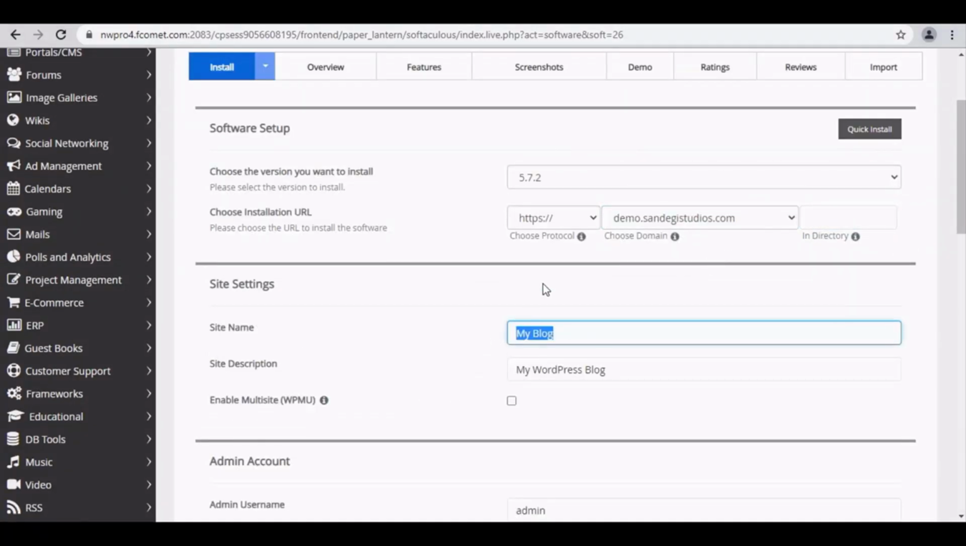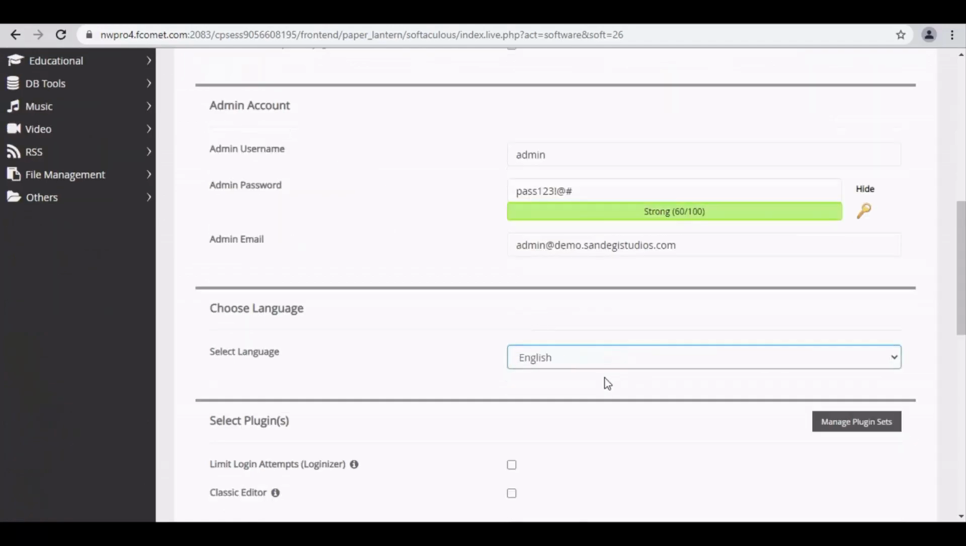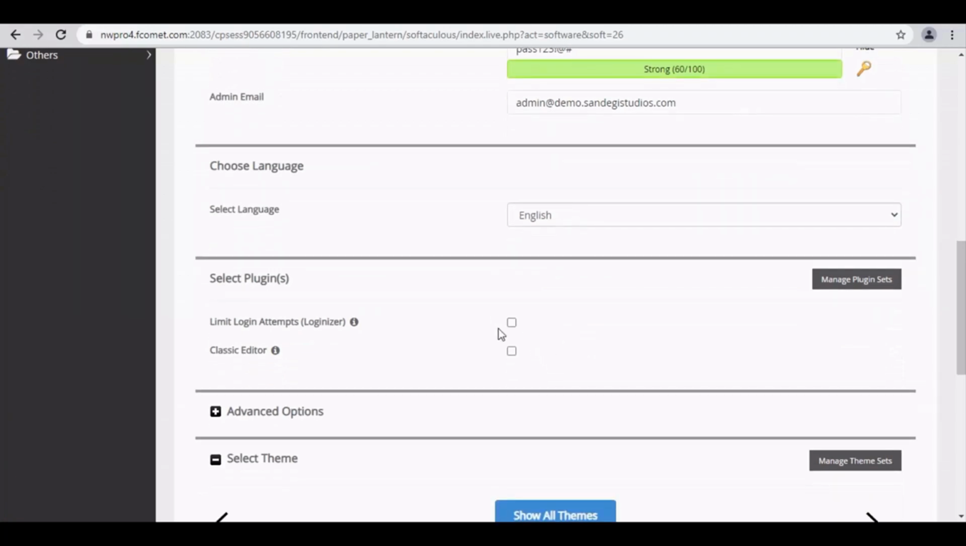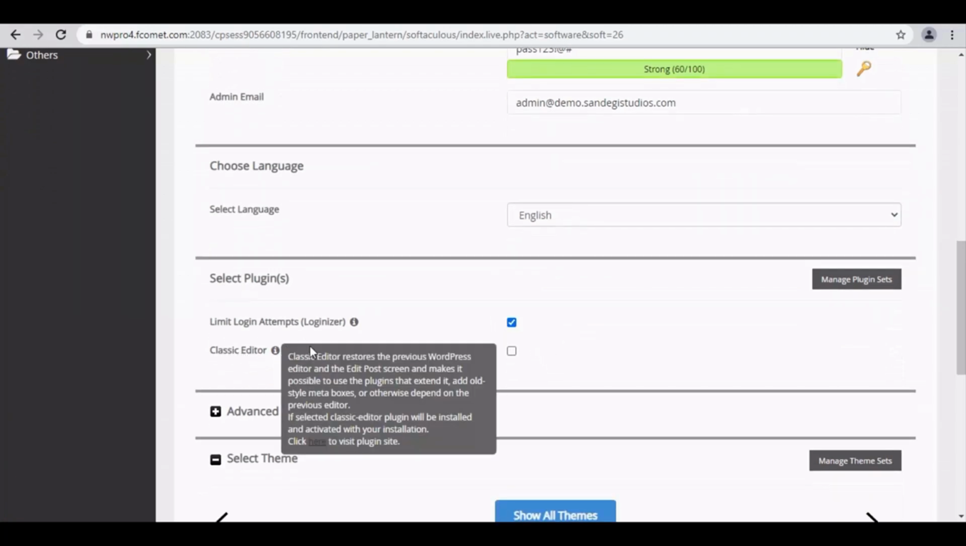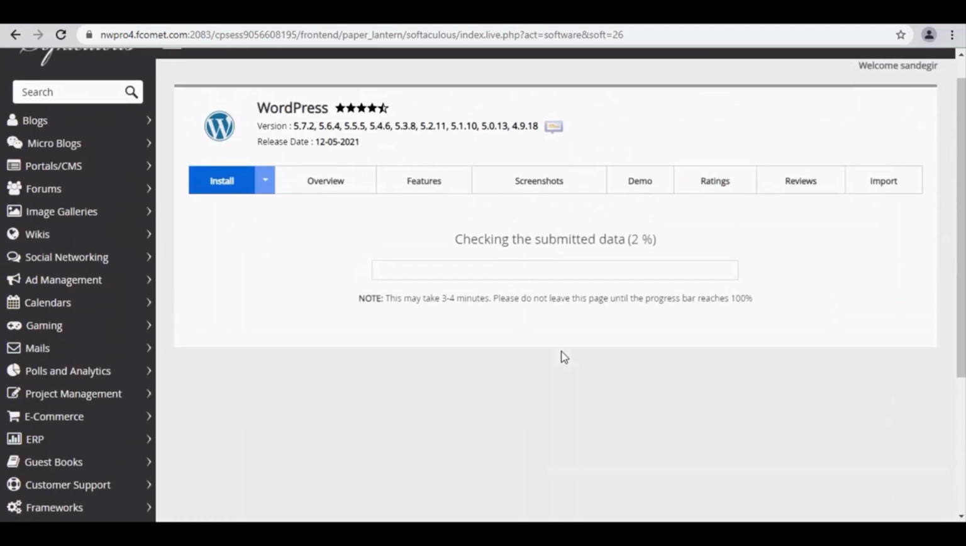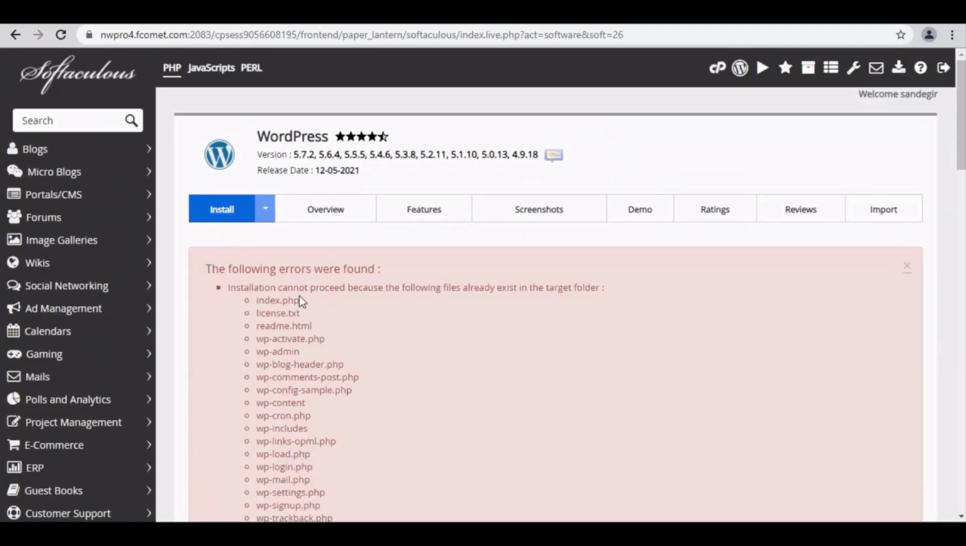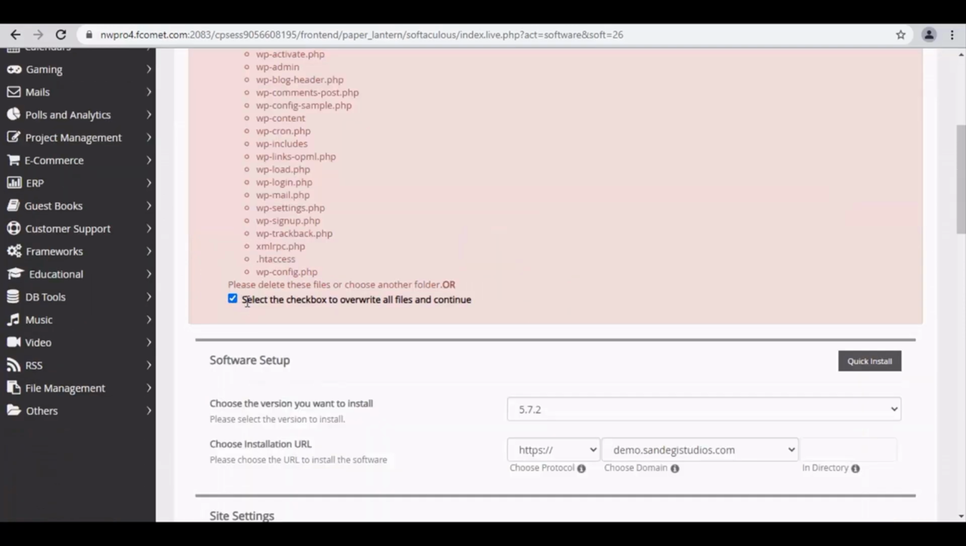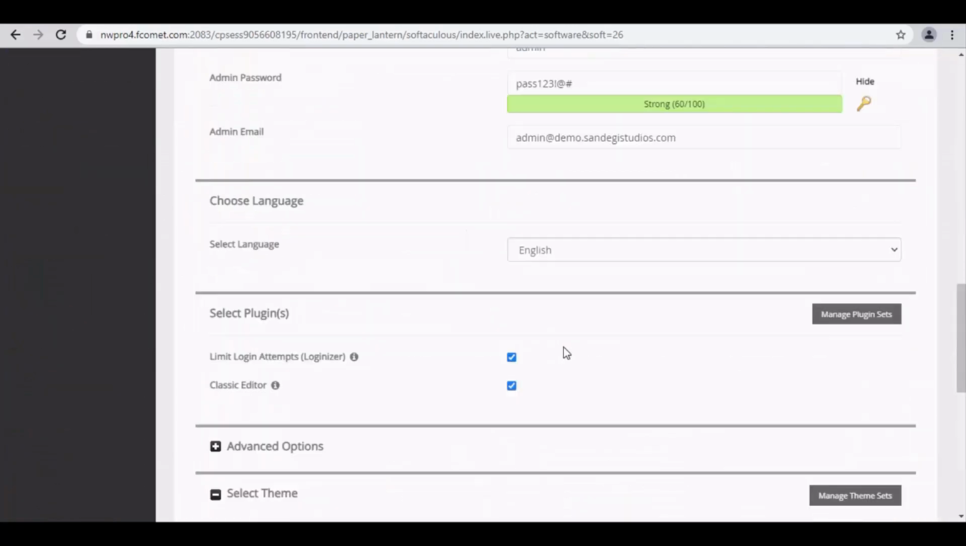Next is site setting, enter site name, site description, then admin username, admin password and admin email. Then choose language, select plugins, check both boxes and click on Install. Now it says, installation cannot be done because of these files. Here select the checkbox to overwrite all files and continue and again click on Install.